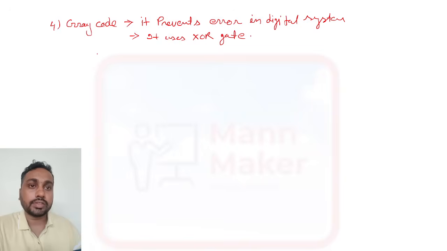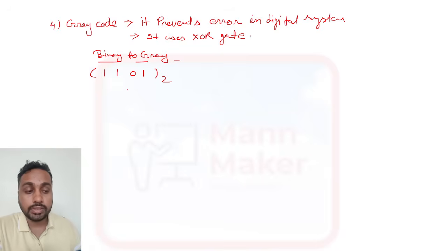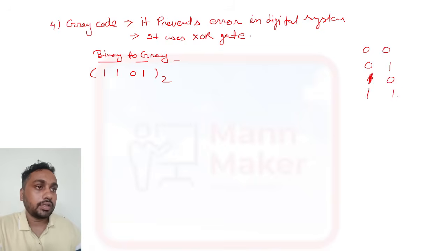Now here we have conversion. First is binary to gray. If you have a binary number, how will you convert binary to gray? As I told, it uses XOR gate. We have some rules for XOR that I will discuss later when we discuss gates. For now just understand this thing.